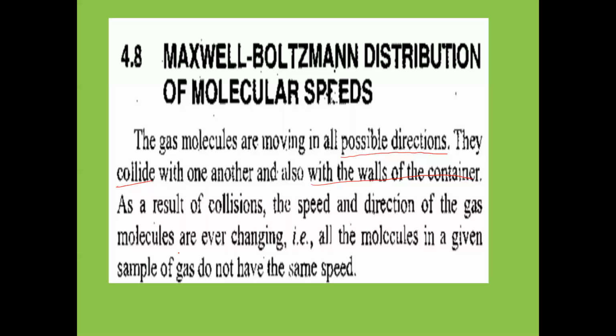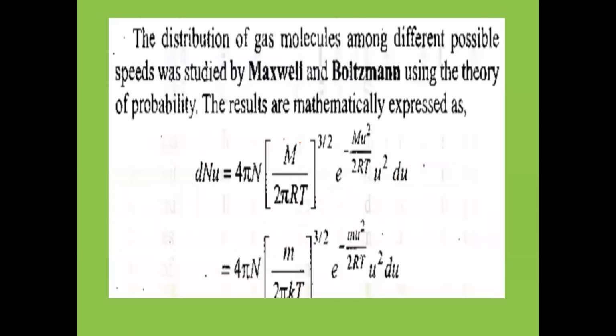As a result of these two types of collisions, the speed and direction of the gas molecules are ever changing. Both are ever changing. That is, all the molecules in a given sample of gas do not have the same speed. The same velocity will not be there for gas molecules. That point we have to understand first. So there will be different velocities for different molecules in the given gas.